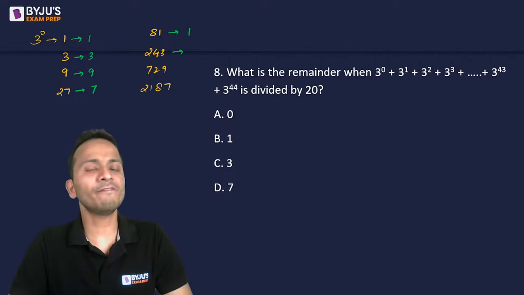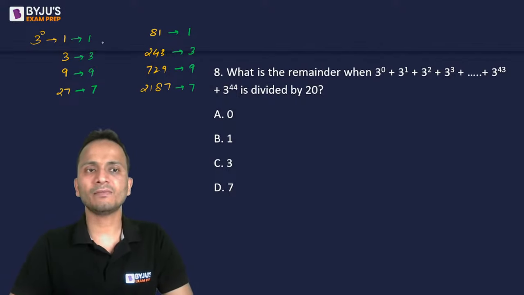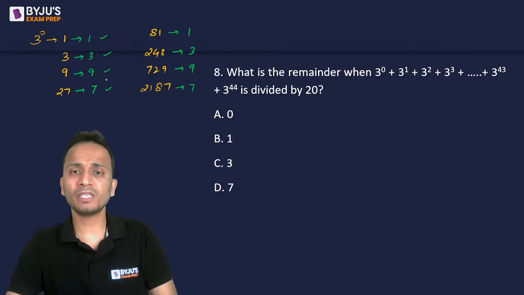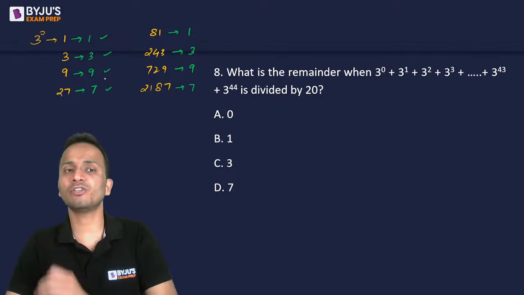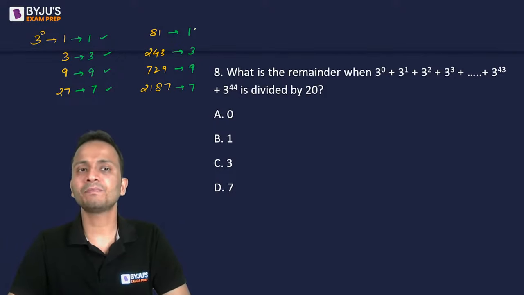Then for 243 when divided by 20, the remainder is 3, 9, 7, and so on. So now you can see that the remainders are getting repeated. There is a cyclicity that is formed in this case for the remainders of each of these terms. And the cyclicity is 1, 3, 9, 7, 1, 3, 9, 7, and so on.